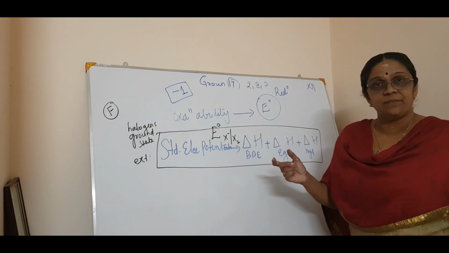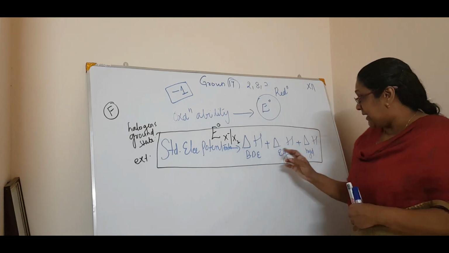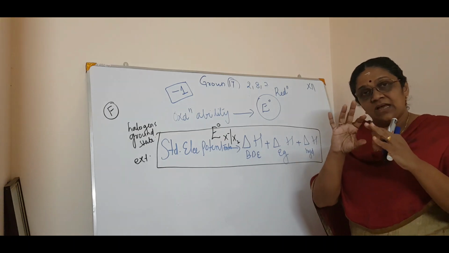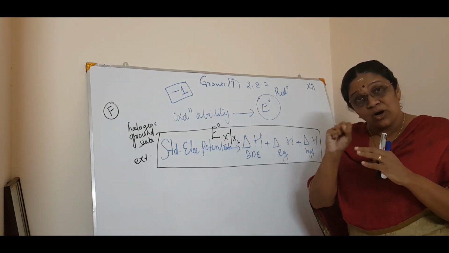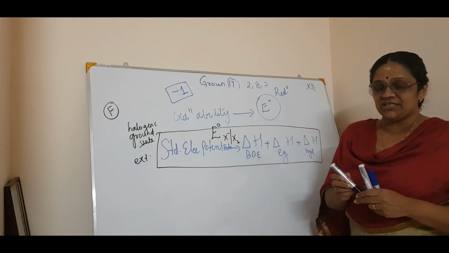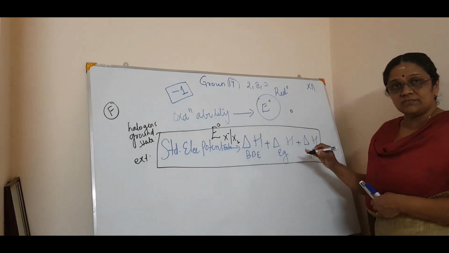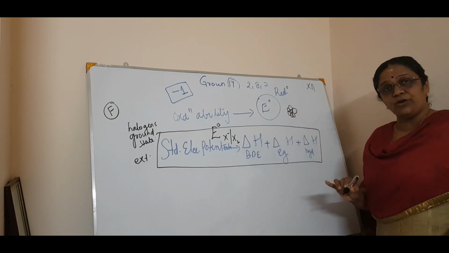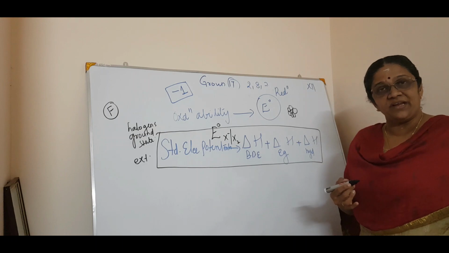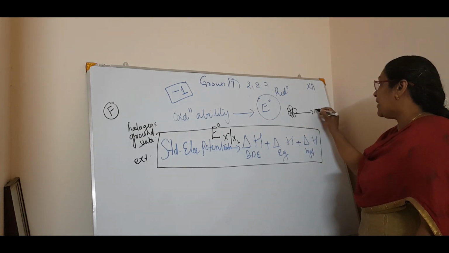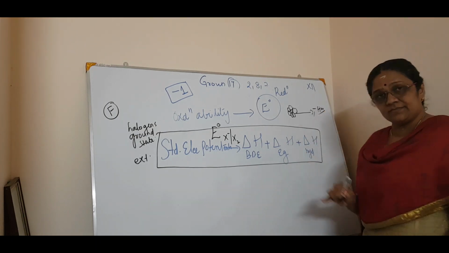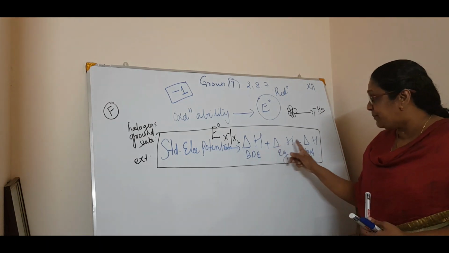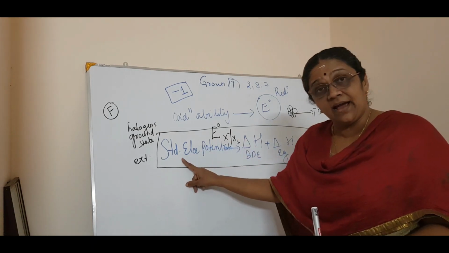Correct? You know hydration enthalpy, right? Delta H solvation means solvent molecules. If it is water, you call it hydration. What is the funda in that? Smaller the ion, greater is the hydration. If the ion is small, a larger number of water molecules will surround it. That is, a higher amount of hydration takes place and a large amount of hydration energy is liberated. Negative value. Exothermic reaction.